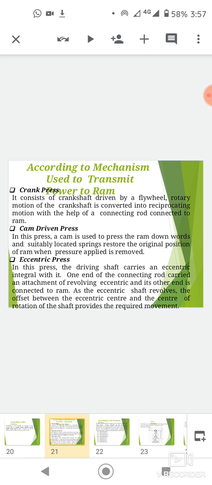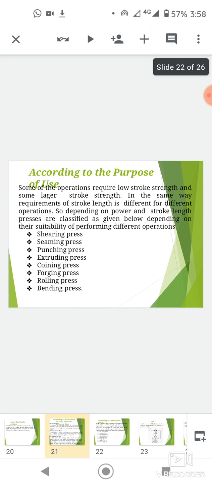One end of the connecting rod carries an attachment of the revolving eccentric and its other end is connected to the ram. As the eccentric shaft revolves, the offset between the eccentric center and the center of rotation of the shaft provides the required movement.